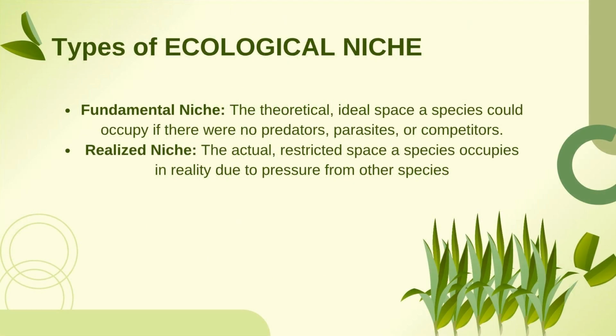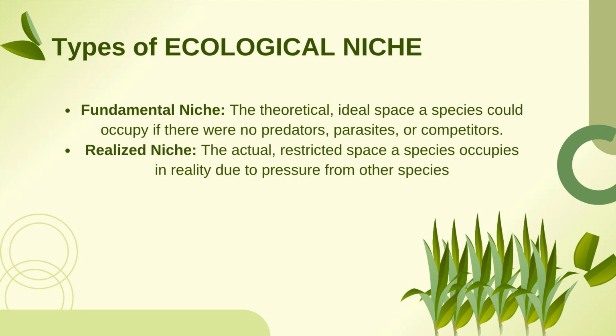We have certain types of ecological niche. Those are fundamental niche and realized niche. Fundamental niche is the theoretical ideal space a species could occupy if there were no predators or parasites or competitors. Realized niche is the actual restricted space a species occupies in reality due to the pressure from other species. So in fundamental niche, you have the freedom. In realized niche, it is like you are there forcefully.